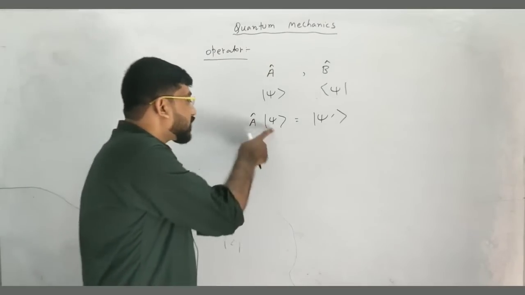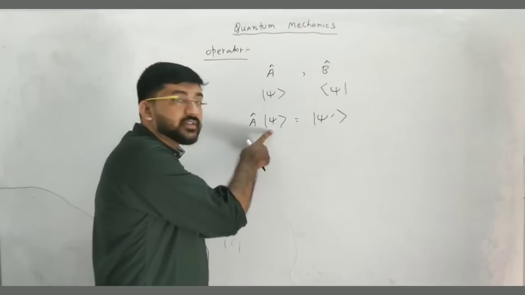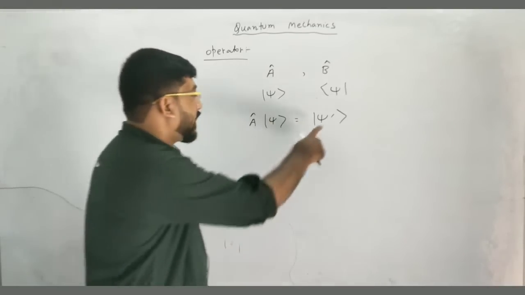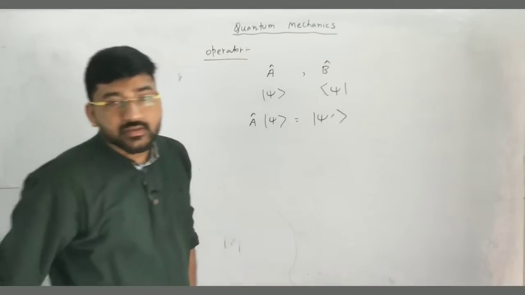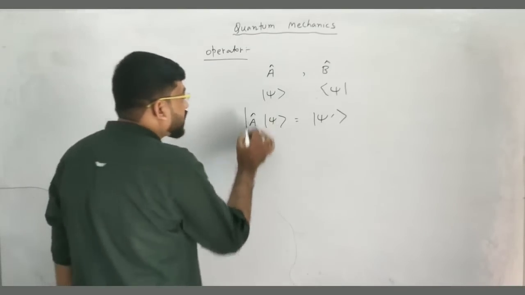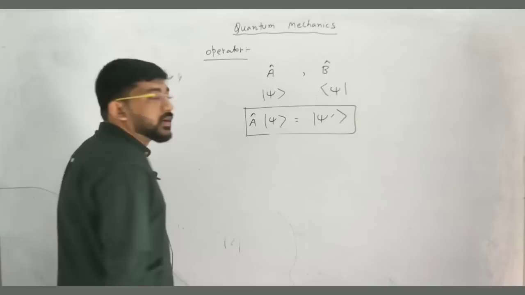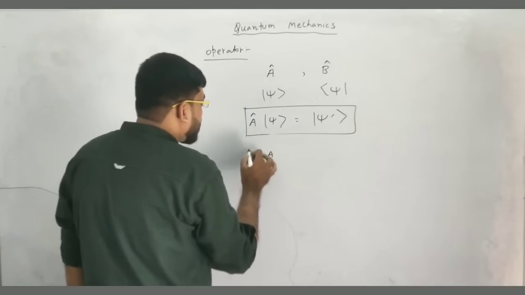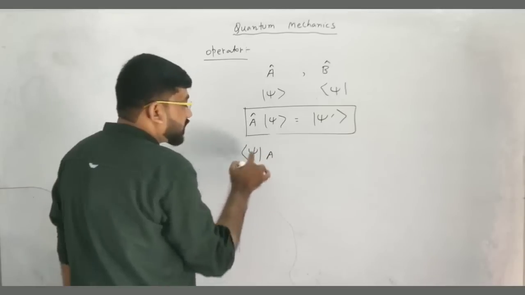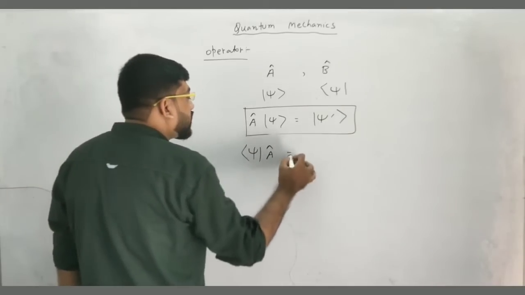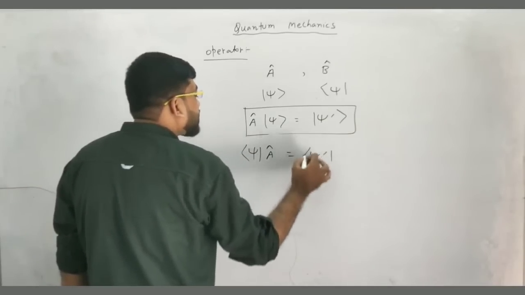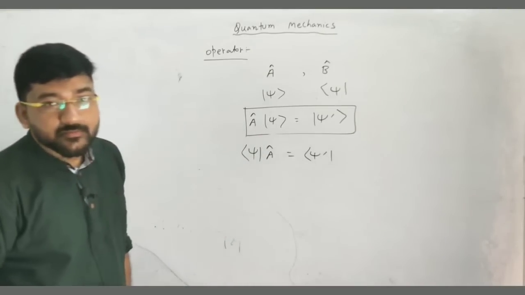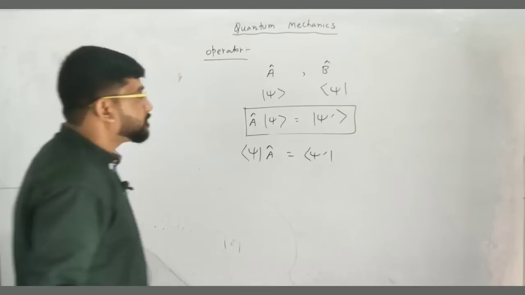So, an operator acting on a function or a vector, something like a ket vector, gives you a new vector, but this vector and that vector will belong to the same space. This is the condition. In that case we can call A cap an operator. This can also act on a bra vector: if we have a bra vector psi, the operator acts on it and we will get psi prime. This is how an operator will act, and we have a lot of operators.